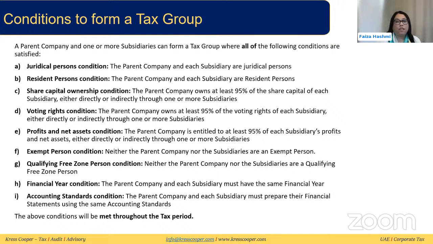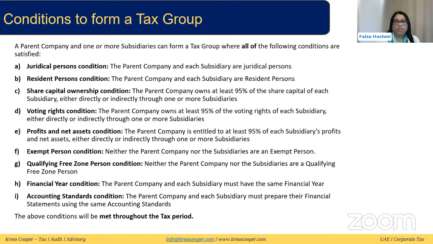And then we have the qualifying free zone person condition, where the parent companies and subsidiaries cannot be a qualifying free zone person. So if there is a free zone person who is not a qualifying free zone person, meaning that either they're not deriving any qualifying income, not doing any qualifying activity, or they don't have core income generating activity in the free zone, or maybe they're not meeting the de minimis threshold, or if they are meeting the conditions but they are opting out and want to be taxed in the normal regime, then those people can be part of a tax group. But if they are a qualifying free zone person, then they cannot be part of the tax group.